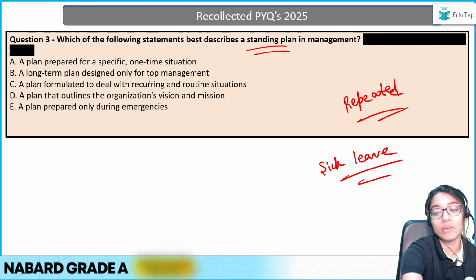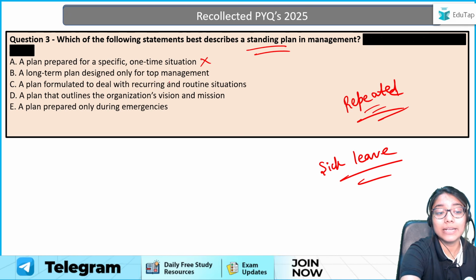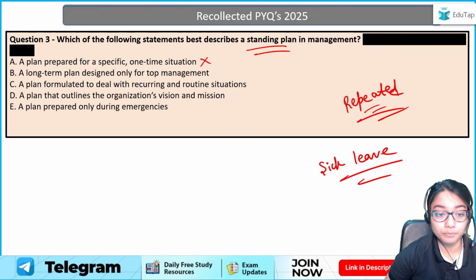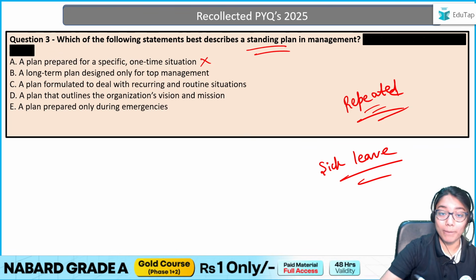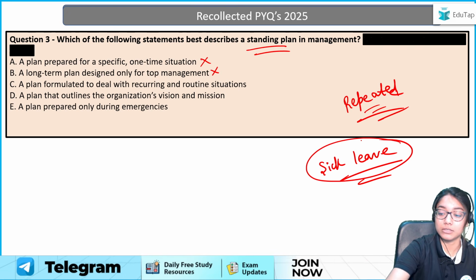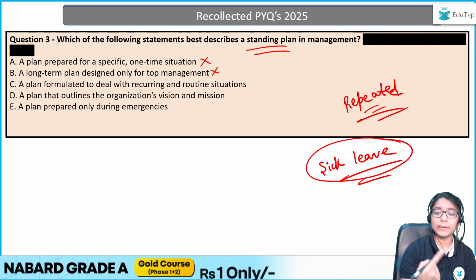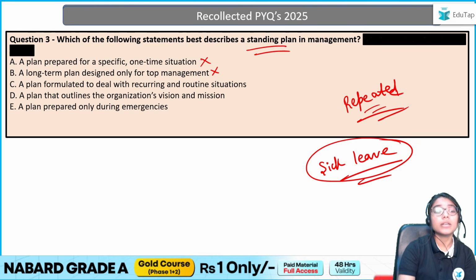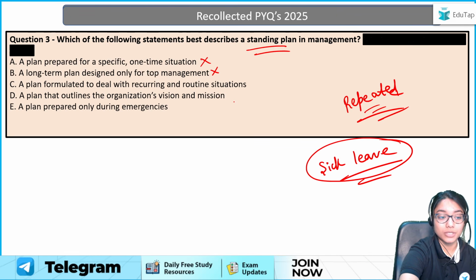A plan prepared for a specific one-time situation. Is this true? No, because we saw it's for repeat use. A long-term plan designed only for top management. Can I say this is true? Again, not, because this sick leave, as in that example of a standing plan, is for everybody, not just the top management, right?